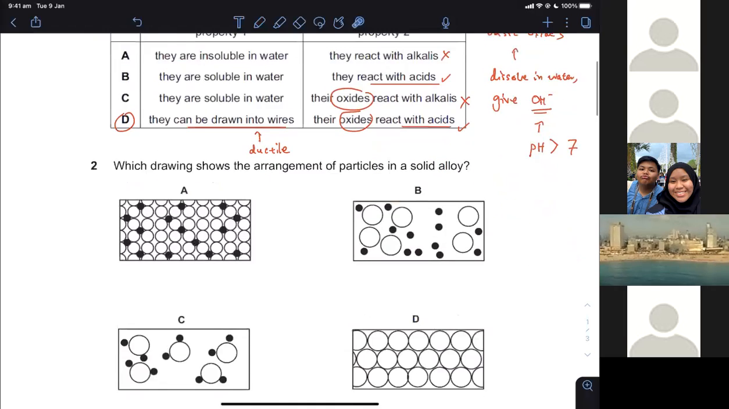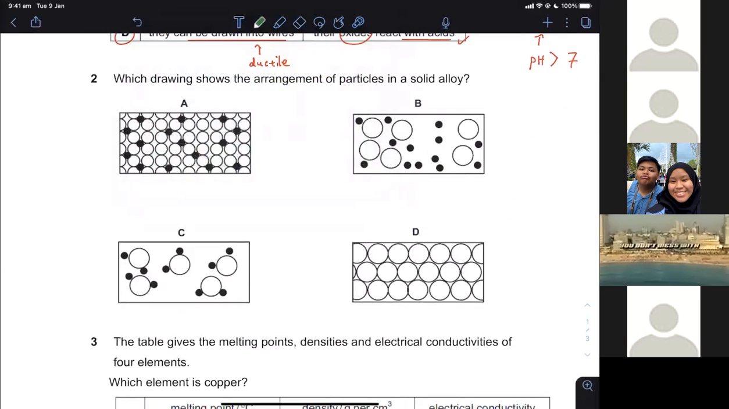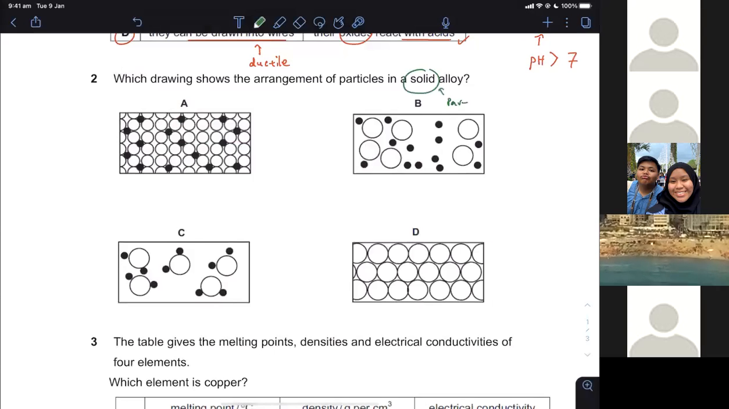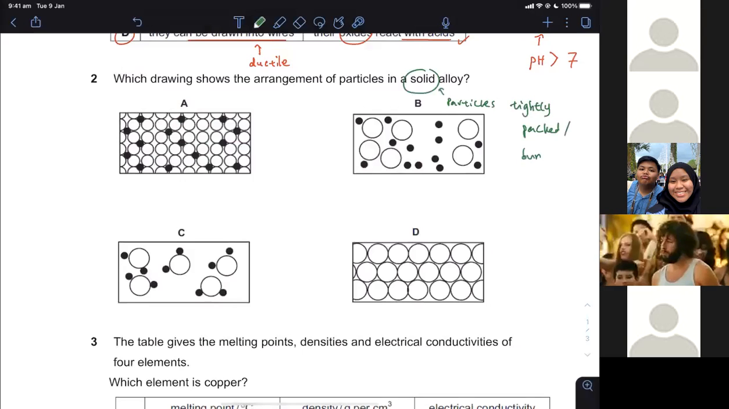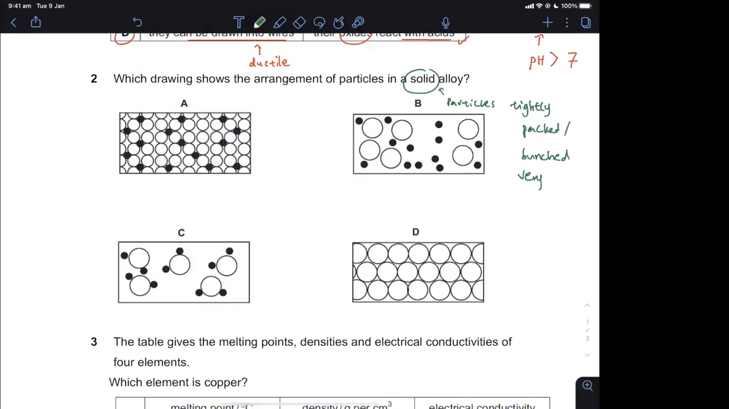Okay. Question 2. You are talking about solid. Solid means the particles are tightly packed. As you know, they are bunched very, very close together. So you can imagine that B cannot be the answer because there's a lot of space in between. C cannot be the answer because there's a lot of space in between. Between D and A, some students would choose D, but they forgot to read the second bit of the question, which is called alloy.